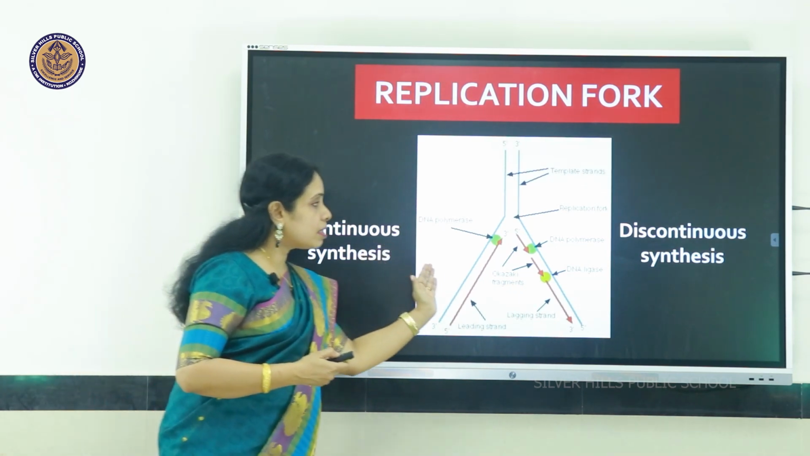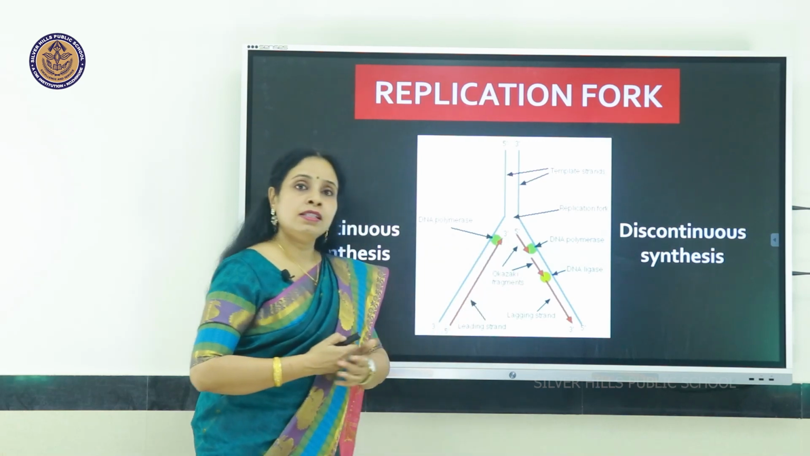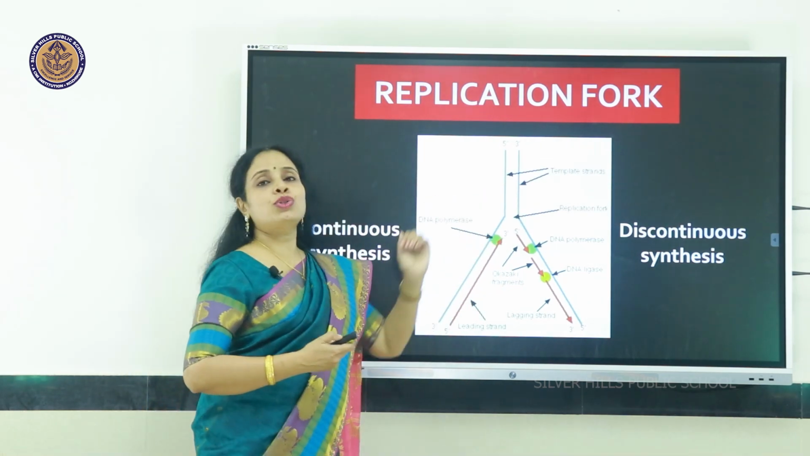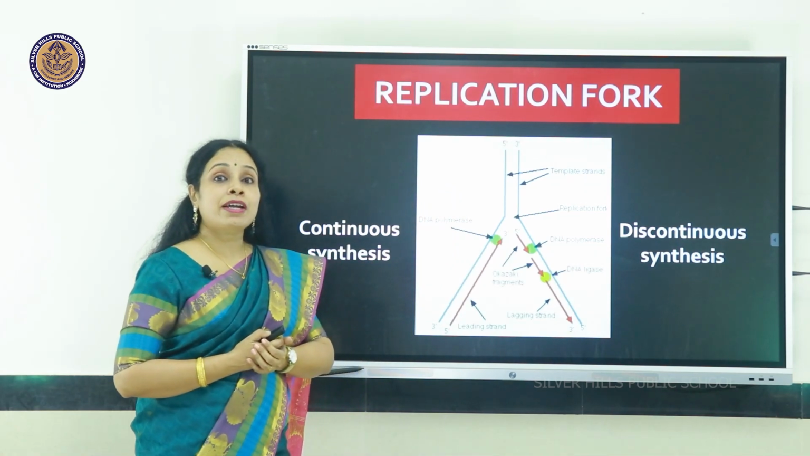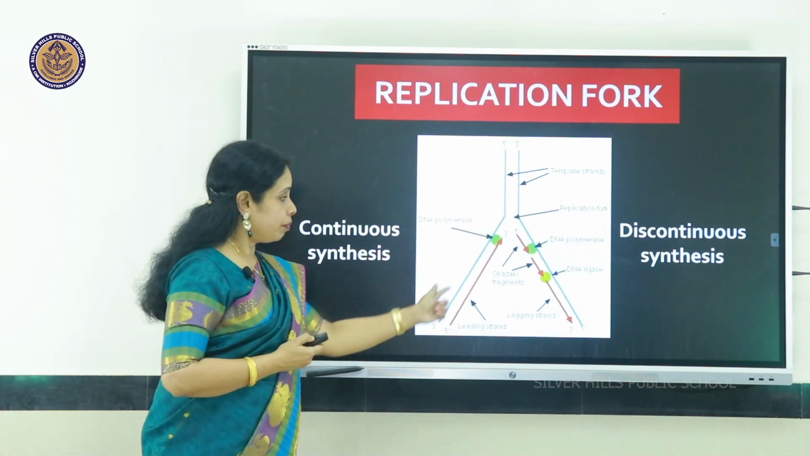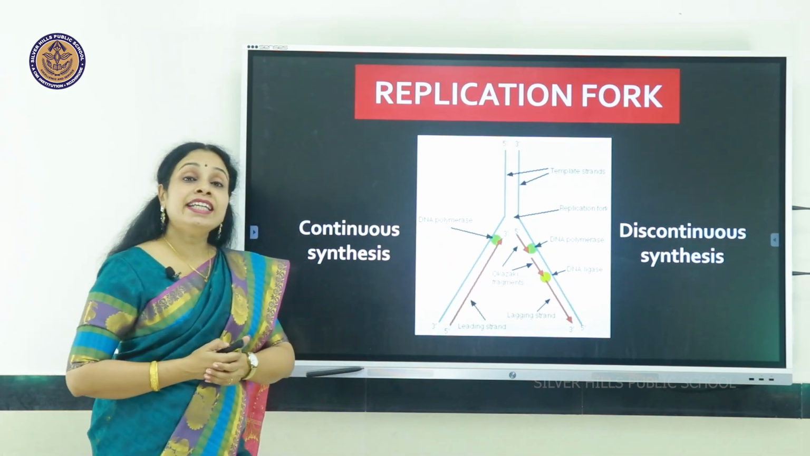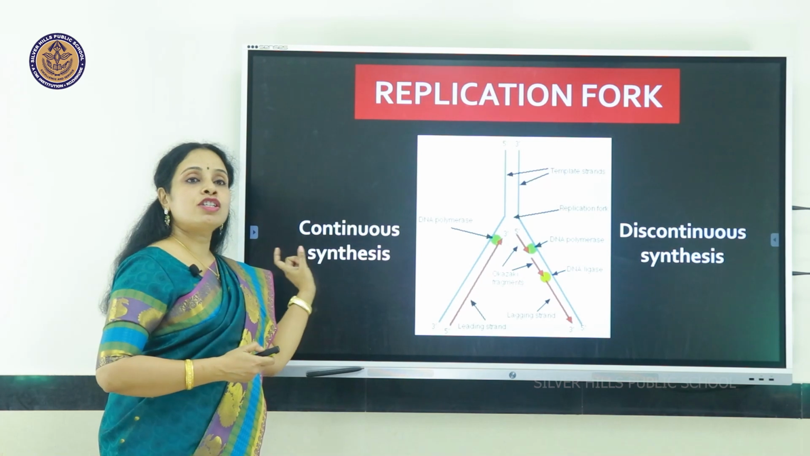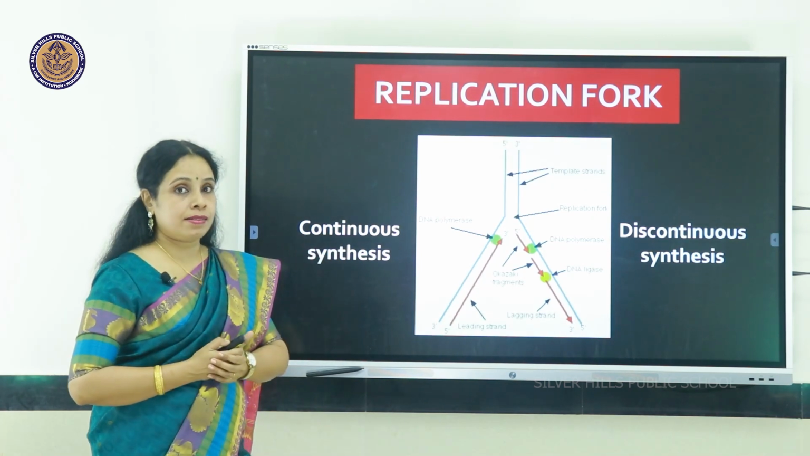So compare the synthesis on both these strands. One of the strands on the left side is easily forming the new strand in the 5' to 3' direction. So it is called the leading strand, and the synthesis here is called continuous synthesis.